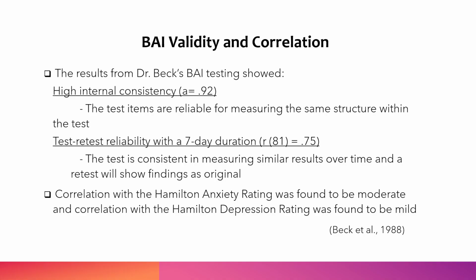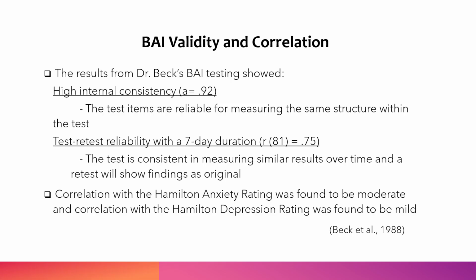BAI, validity and correlation. The results from Dr. Beck's BAI testing showed that there was a high internal consistency of 0.92. This meant that the test items that were being measured were reliable for measuring the same structure within that test. The test-retest reliability within a 7-day duration showed a 0.75. This means that the test was consistent in measuring similar results over time, and a retest will show findings as original.